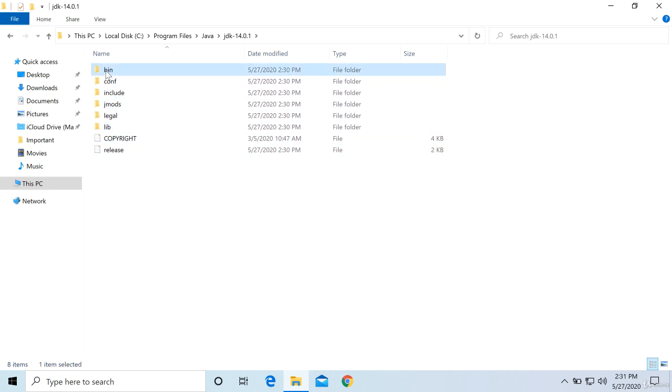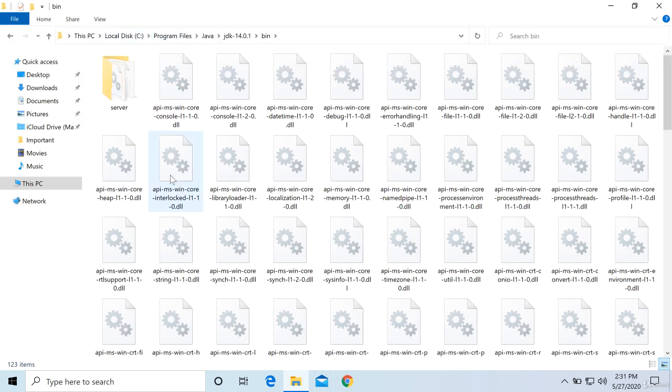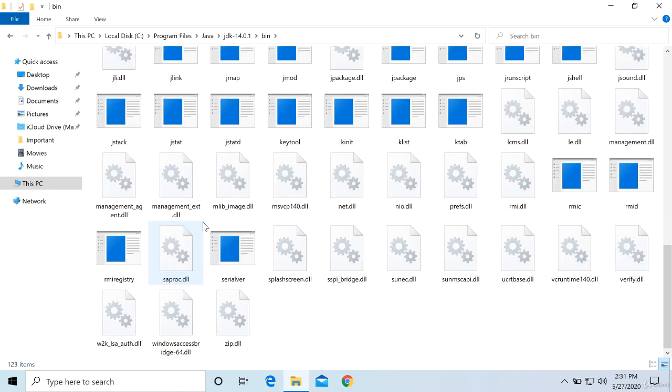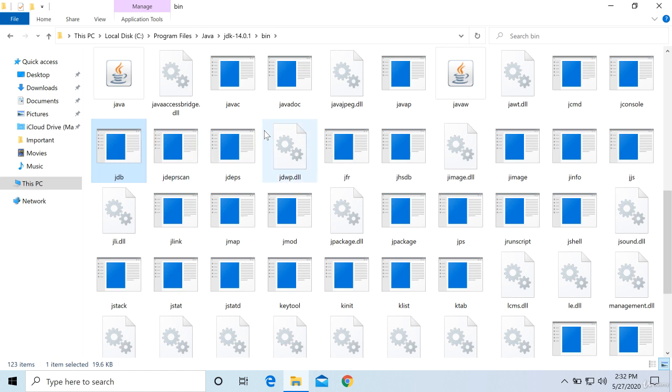If I get inside the bin, then I'll just make it as large icons. Then you can see these files. javac, this is a compiler. java, this is JRE, or it will start JVM. This is used for running Java program. This is jdb, that is Java debugger, right? javadoc, Java documentation. Like that, the various other tools are there. So these are all Java development tools. Among this, we are concerned about javac and java in the beginning. Right? So these are the tools available.